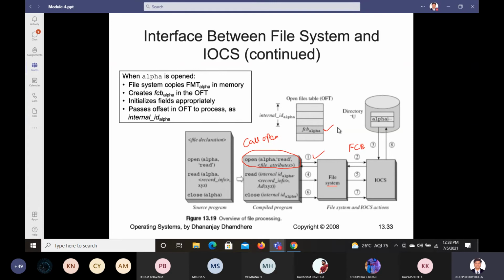So based on that information we are going to get the access for the alpha file to open it. We got the access now. Now third step, this one. What was happening here, third step?